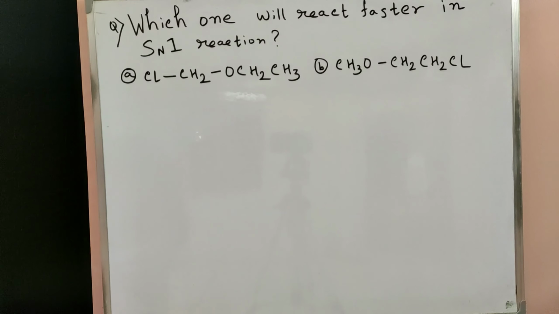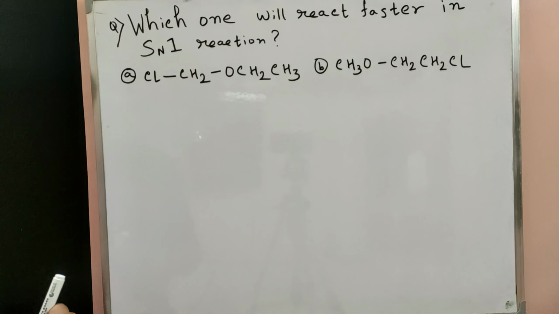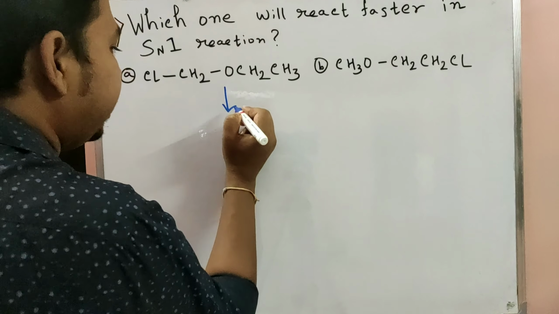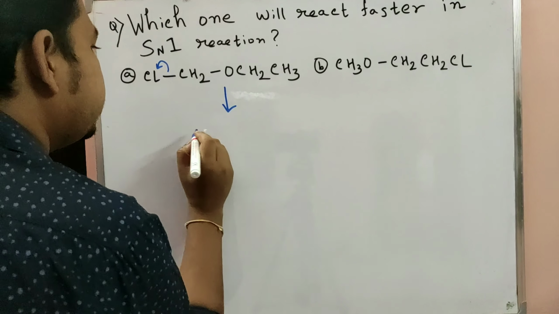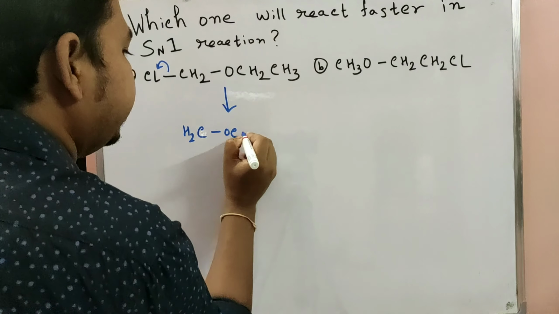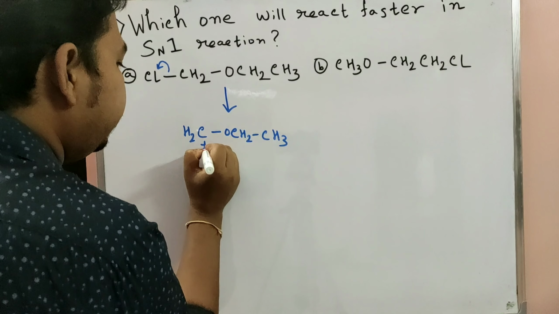Welcome to all. So here is the question: which one will react faster in an SN1 reaction? Here are substrate 1 and substrate 2. In the case of an SN1 reaction, at first we draw the carbocation, because the SN1 reaction goes through a carbocation intermediate. So at first we draw the carbocation in both cases.